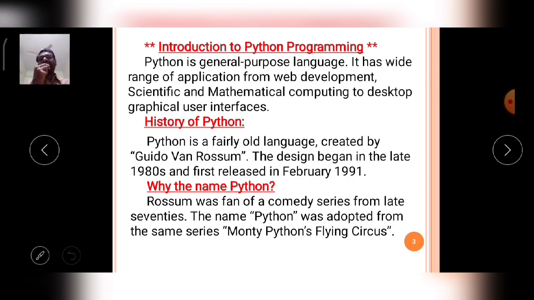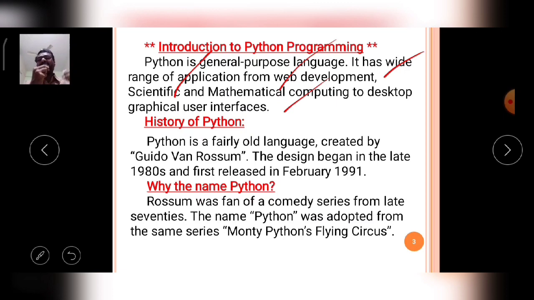Like that, the Python language is a high level language. It supports different types of applications: web development applications, scientific development applications, mathematical development applications, as well as, like VB, Visual Basic or VB.NET, GUI graphical user interface applications also. Python supports a wide variety of programming concepts. That's why nowadays the Python language is very familiar.